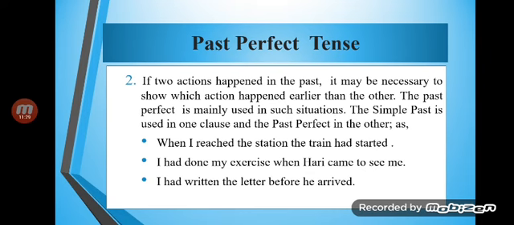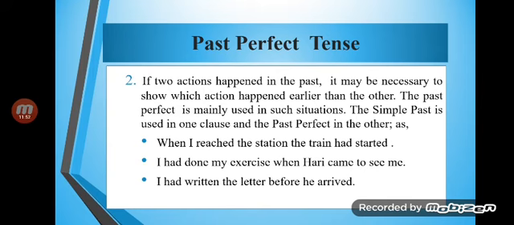If two actions happened in the past, it may be necessary to show which action happened earlier than the other. The past perfect is mainly used in such a situation. The simple past is used in one clause and the past perfect in the other. When I reached the station, the train had started. I had done my exercise when Harry came to see me. I had written the letter before he arrived.